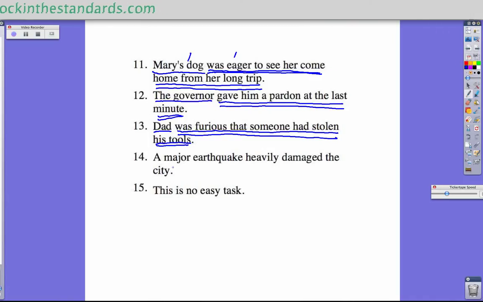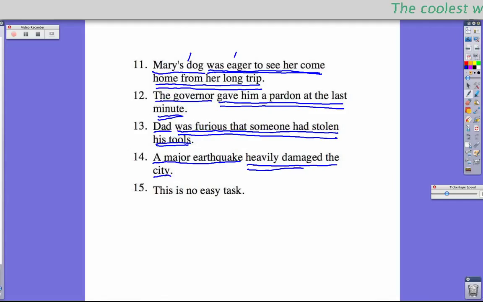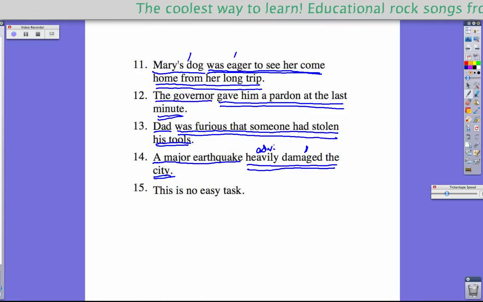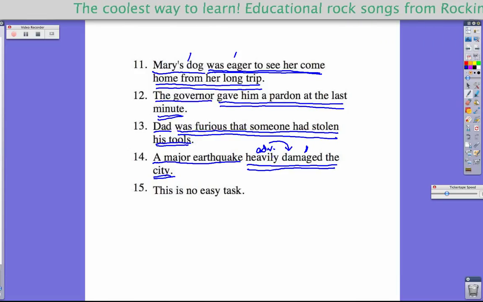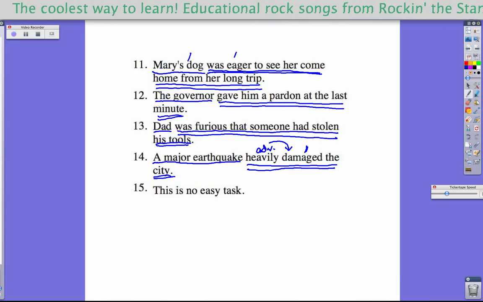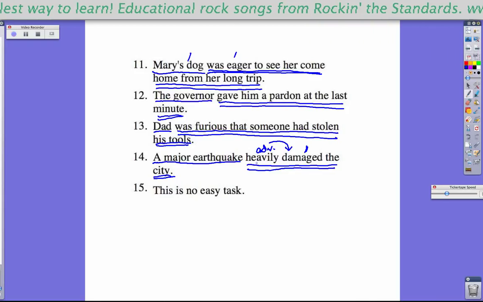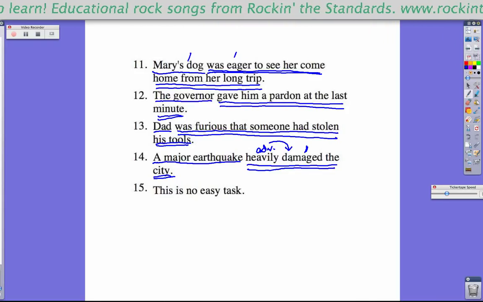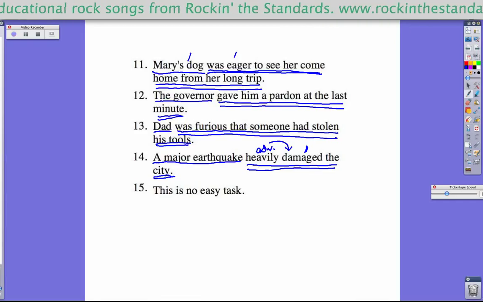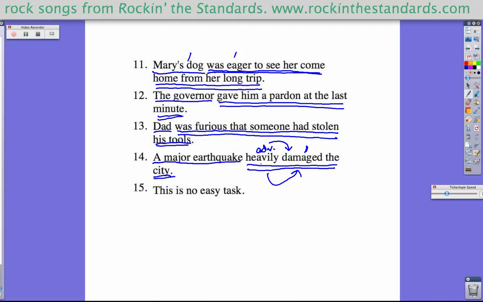A major earthquake heavily damaged the city. This sentence is all about a major earthquake. And what is it doing? It's heavily damaging the city. Here's an example of a complete predicate that does not start with a verb. The verb is right here. That's the action. The earthquake is damaging the city. This is an adverb that is helping out this verb to tell you what kind of damage is being done. It's being done heavily, or how it's being damaged. It's heavily damaged, and so the adverb is helping the verb in that case. But this adverb does go with the verb, and so it's part of the predicate.